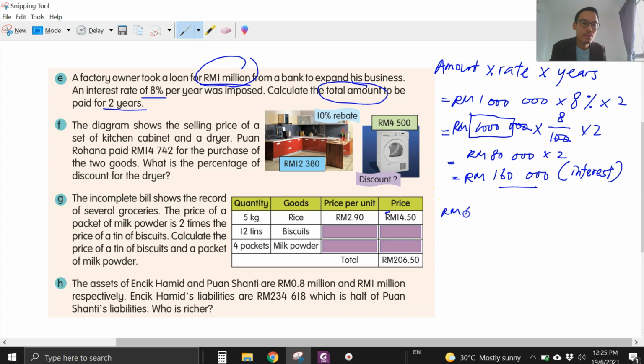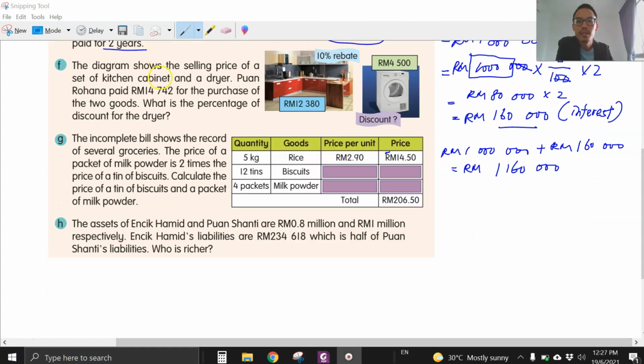So dia pinjam 1 juta plus the interest 160,000. You add up, you get 1,160,000. 1,160,000 ringgit.